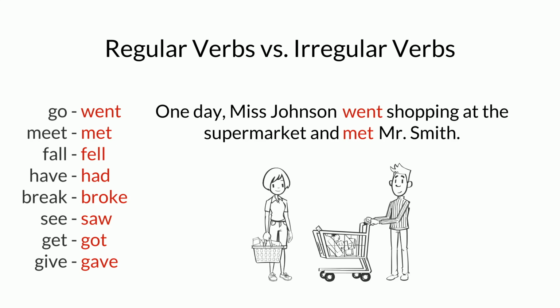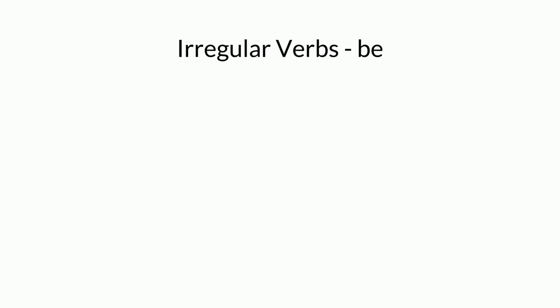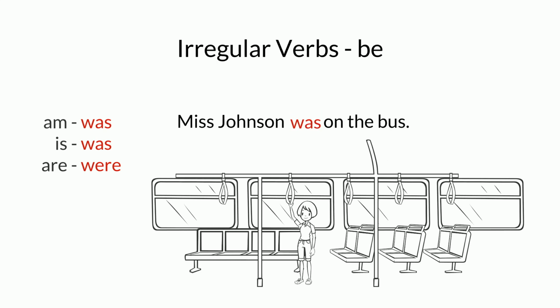Of course, we also need to remember the past tense of am, is, and are. Am becomes was. Is also becomes was. Are becomes were. Miss Johnson was on the bus.